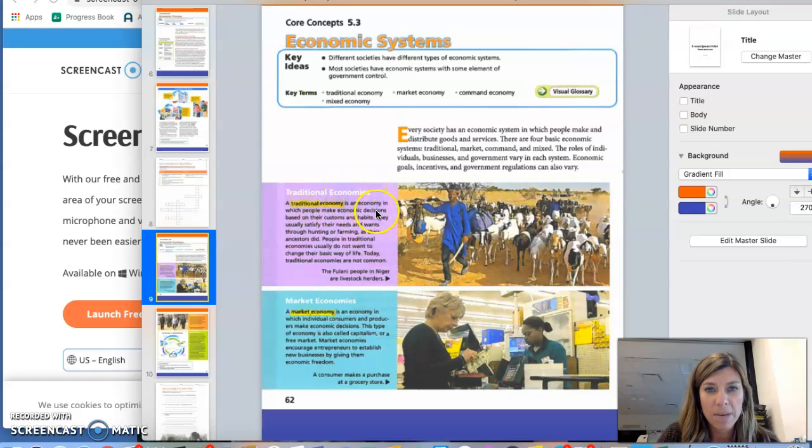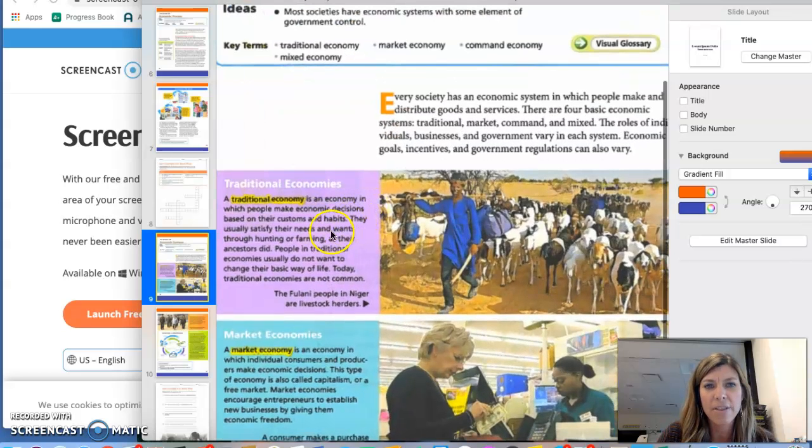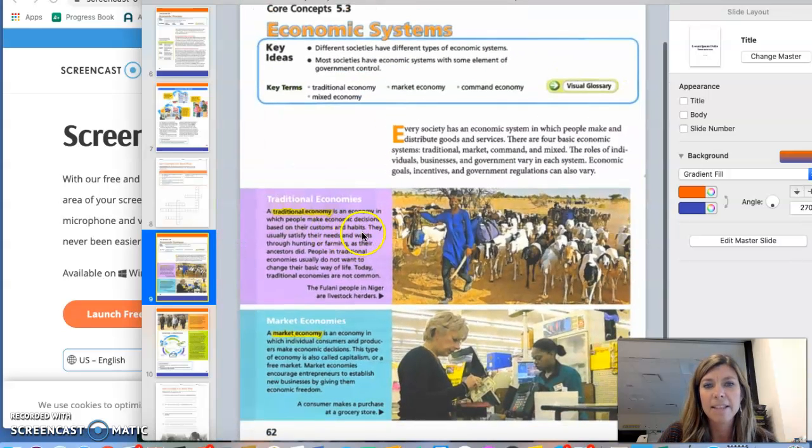A traditional economy is an economy in which people make economic decisions based on their customs and habits. They usually satisfy their needs and wants through hunting or farming, as their ancestors did. People in traditional economies usually do not want to change their basic way of life. Today, traditional economies are not common. So this is the Fulani people in Niger, who are livestock herders.